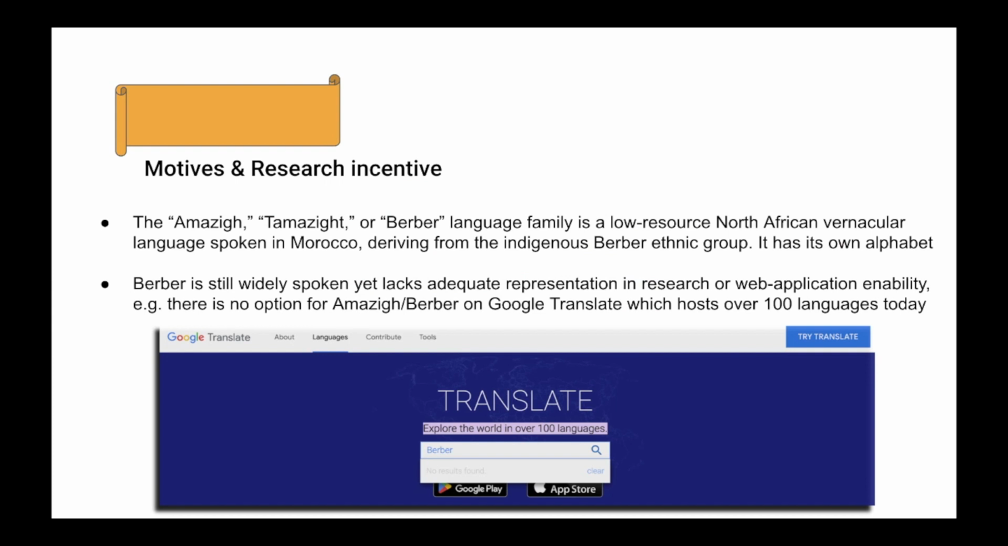To start with some background, Amazigh, Tamazight, and Berber all refer to the same language family, which is a low-resource North African vernacular language spoken in Morocco, deriving from the indigenous Berber ethnic group. It has its own alphabet. Berber is still widely spoken, yet lacks adequate representation in research or web applications. Metrics put active fluent speakers at between 15 to 33 million people today across countries like Morocco, Algeria, and others.